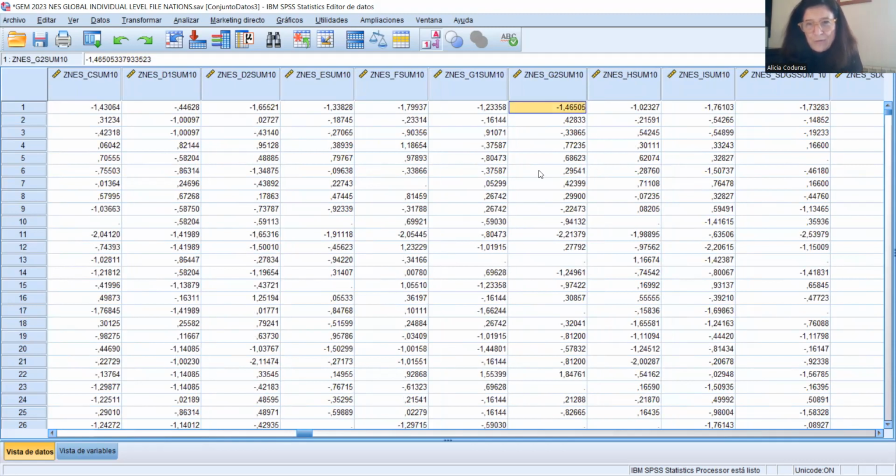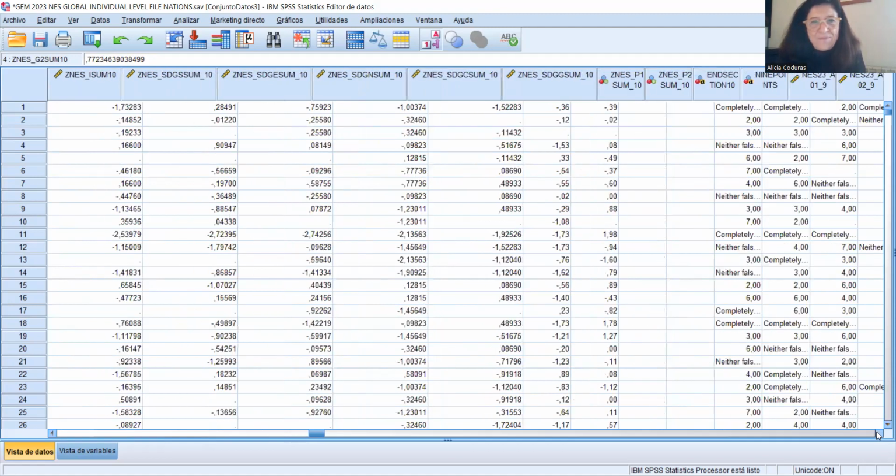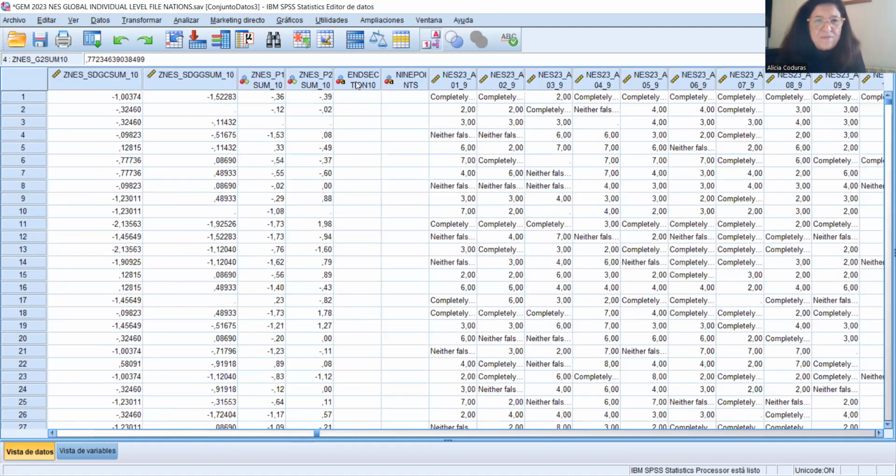So GEM has a value of 0, and then this expert scored below the average, while this expert scored above the average, and so on. Okay, and then here we have a variable that indicates that we have finished the section in 10 points. So these are the calculations made by GEM during the harmonization.